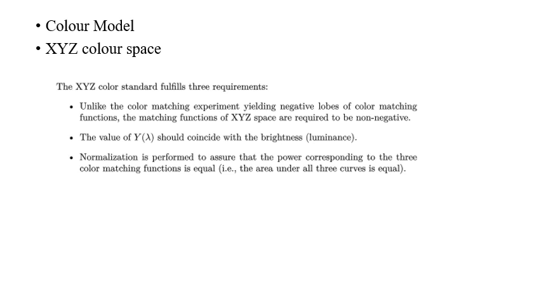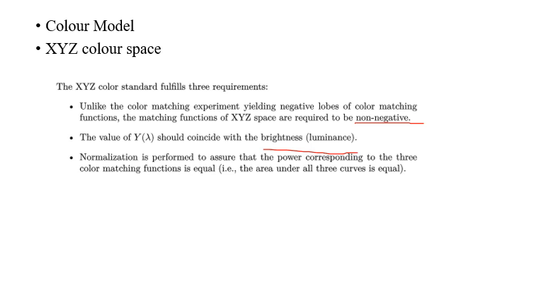So this XYZ color standard should fulfill 3 requirements. Unlike the color matching experiment which I asked you to go through, which can yield negative lobes of color matching, the matching functions of XYZ space have to be non-negative. That is one of the requirements of the XYZ color space. And the value of y of lambda should coincide with the brightness or luminance. That is the second requirement.